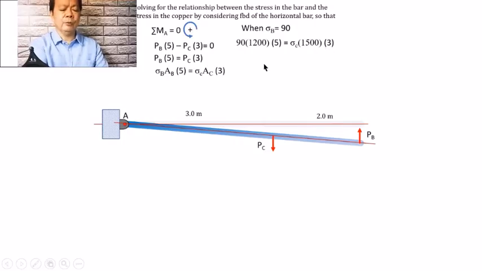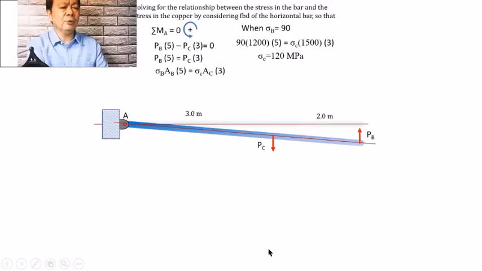And so from here, we can solve for the stress on the copper to be 120 megapascal, meaning when the brass is subjected now to a stress of 90 megapascal due to the change in temperature, the copper is subjected to a stress of 120 megapascal due to the same change in temperature.